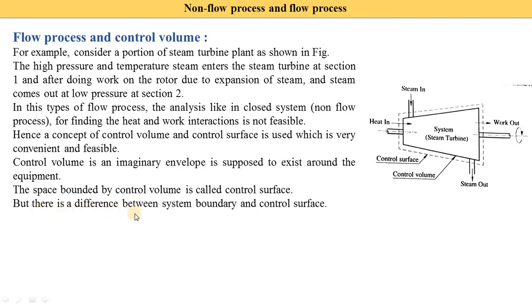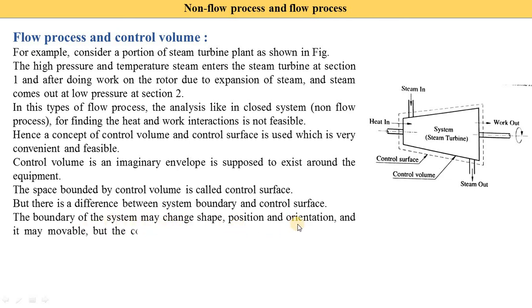But there is a difference between the system boundary and the control surface, which we already studied in chapter 1. The boundary of the system may change shape, positions, and orientations, and it may be movable, but the control surface is fixed, and mass flows across the control surface. Here the control surface is an imaginary surface, so it is fixed. In a steam turbine, the parts may move and change shape, but the control surface actually is not changing.